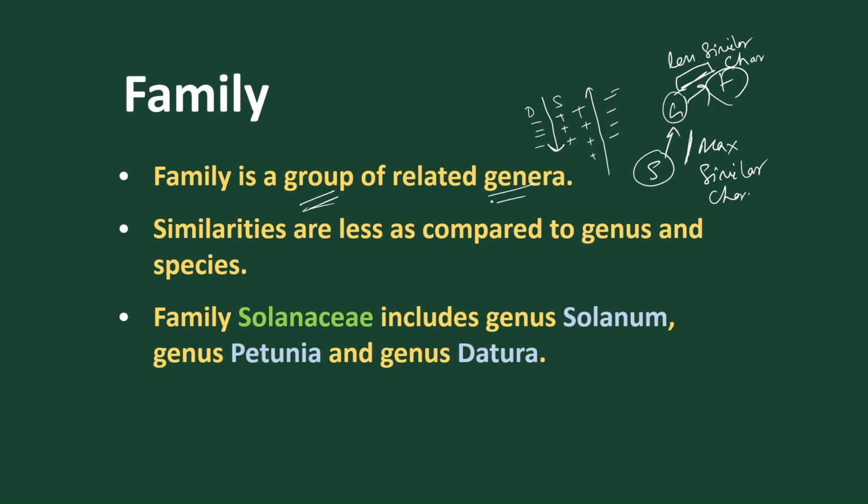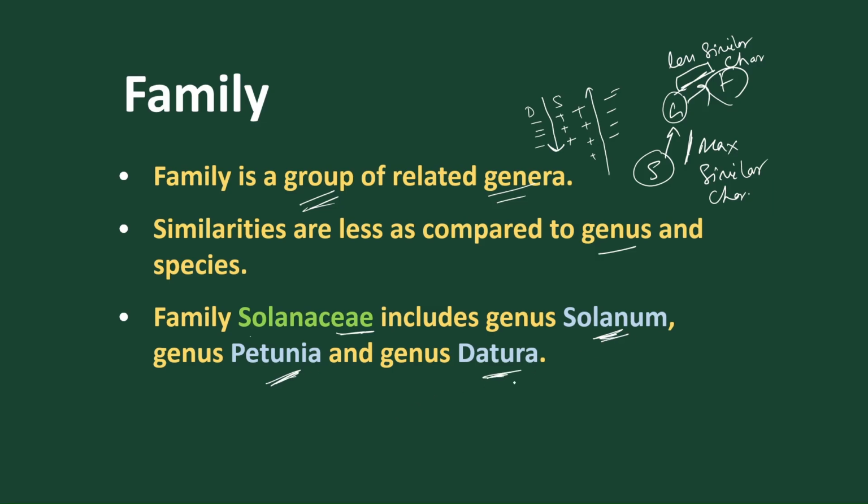These are the conditions. So let's talk about the genus and species. Solanaceae is the family that includes the genus Solanum, the genus Petunia, and the genus Datura.